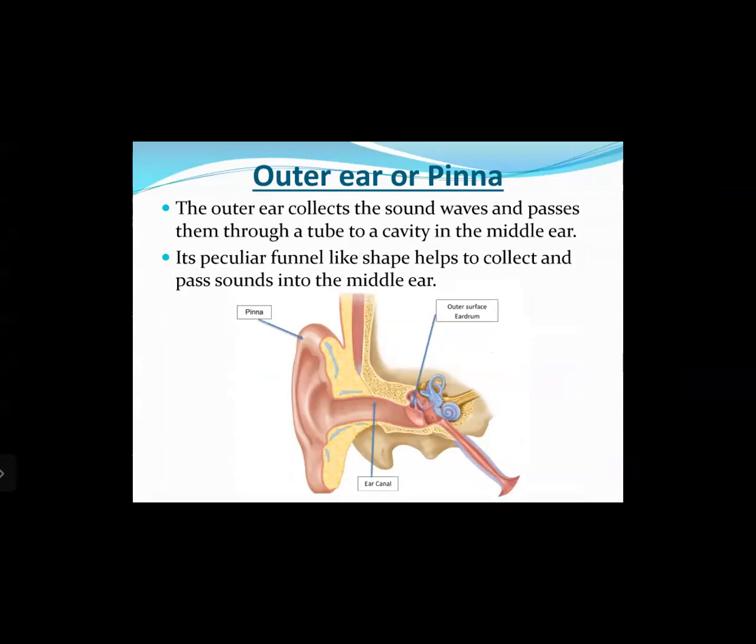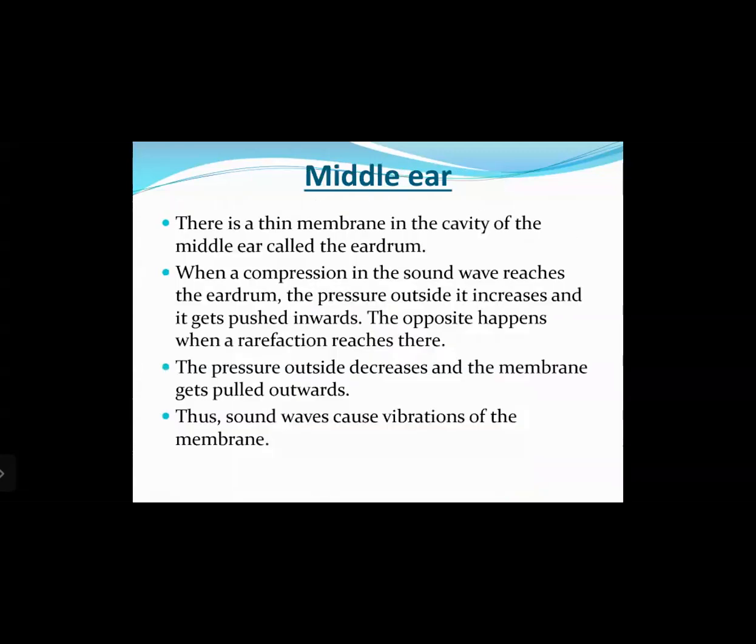Okay, so if you want to hear sound from a different direction, you can see we need to move or rotate our neck. But certain animals have the ability to move the complete pinna all 360 degrees. If you have seen cows or buffaloes or dogs, some of them have the ability to move around their pinna. Okay, then middle ear.